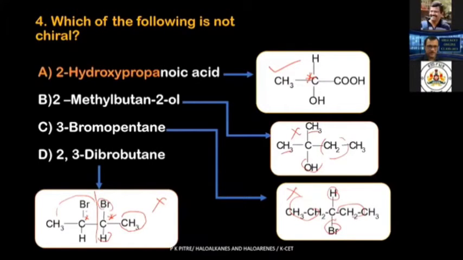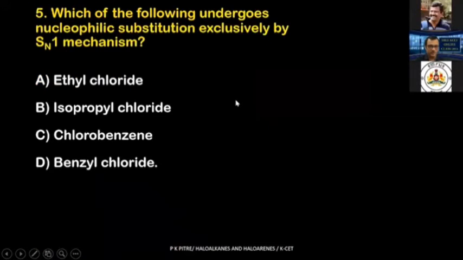Fine. So what should be our answer? Our answer should be 2-hydroxy propanoic acid. That is nothing but this structure, which is a chiral structure. So this is our answer. Let's move on to the next question.